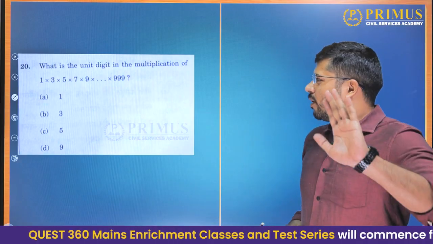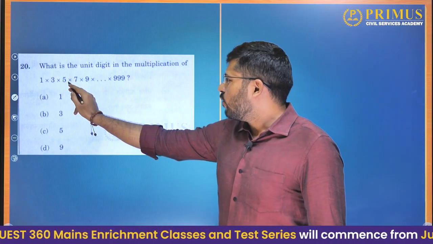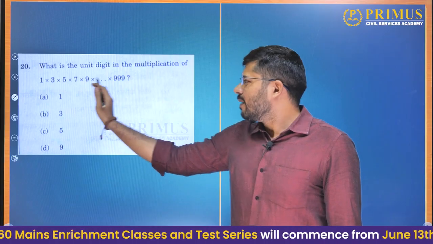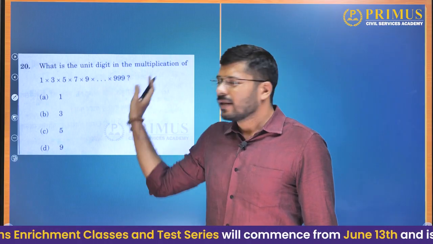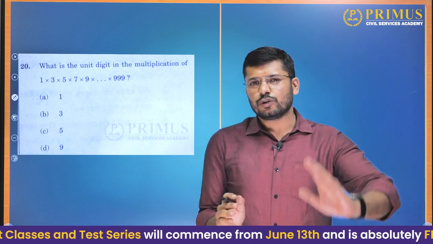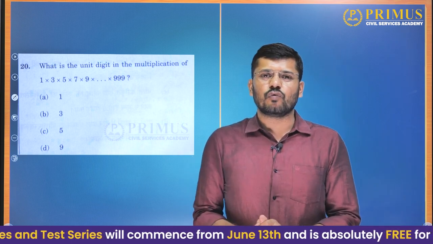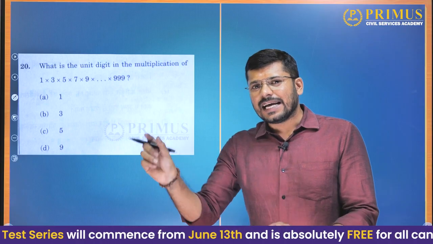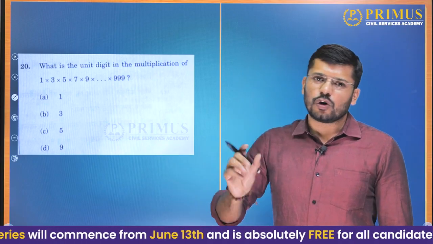Now we need not think too much about it. Here we have a 5, right? Here when we have a 5, this whole number should be a multiple of 5. What is the divisibility rule of 5? It says that the last digit of the number should be either 5 or 0.